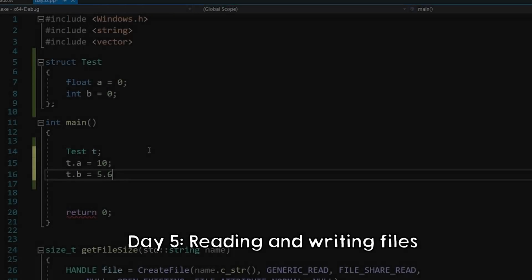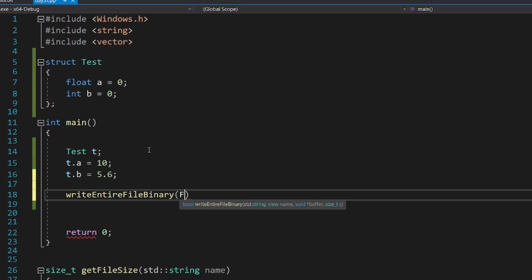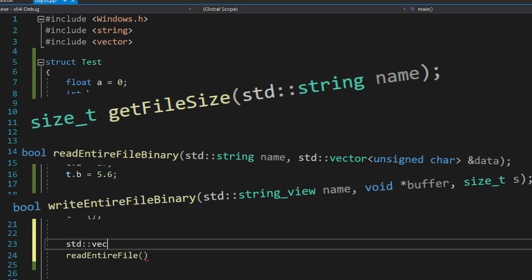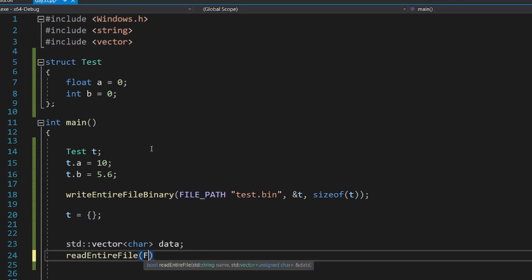Let's learn about files. In this video we will implement three functions: get file size, read entire file binary, and write entire file binary. You'll also learn some low-level insights, so let's start.